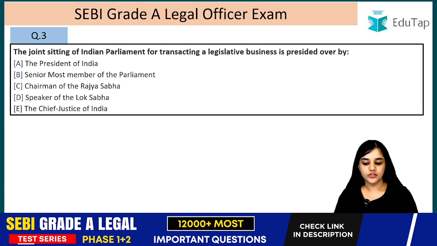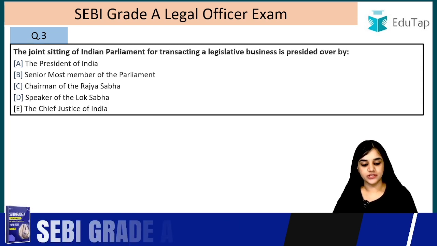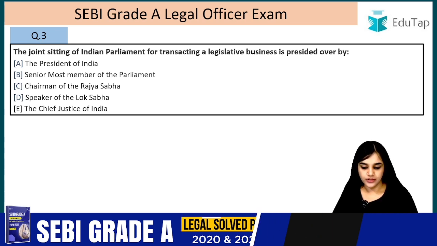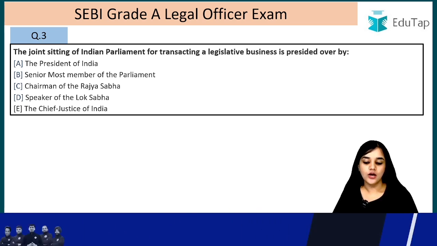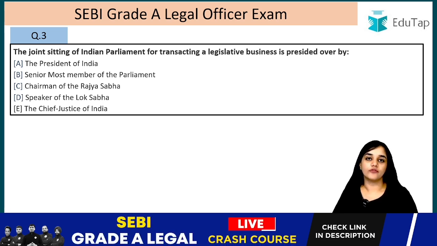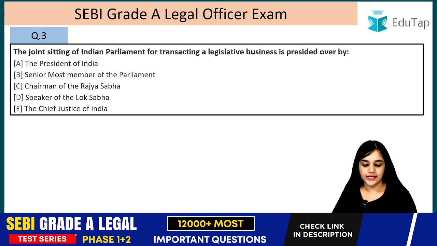Question number 3. The joint sitting of Indian Parliament for transacting a legislative business is presided over by. Is it the President of India, senior most member of the Parliament, Chairman of the Rajya Sabha, Speaker of the Lok Sabha or the Chief Justice of India? So the answer is Speaker of the Lok Sabha. In case there is a joint session for legislative business, the Speaker of the Lok Sabha will preside for such a session. Right? Let's read it.